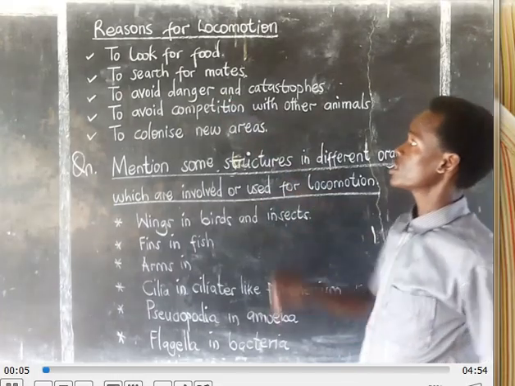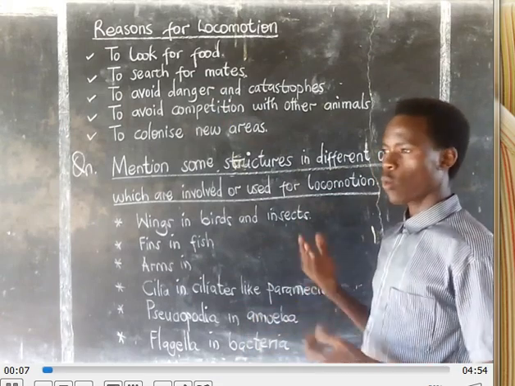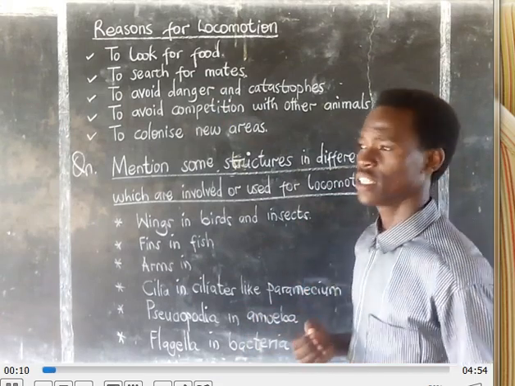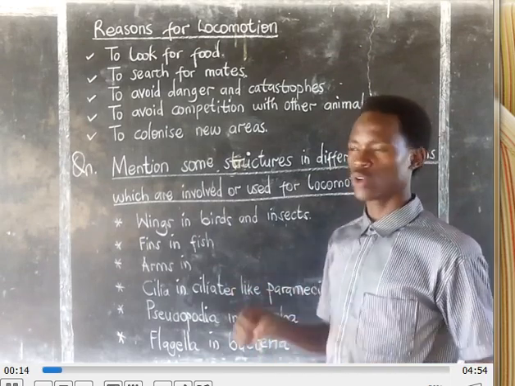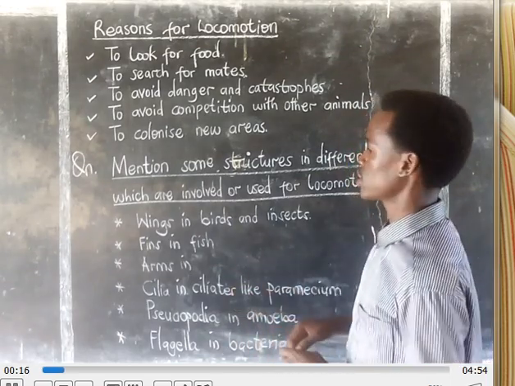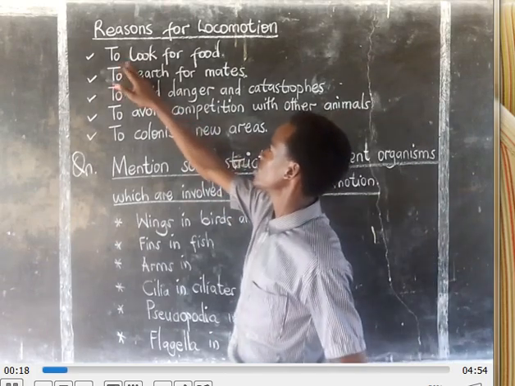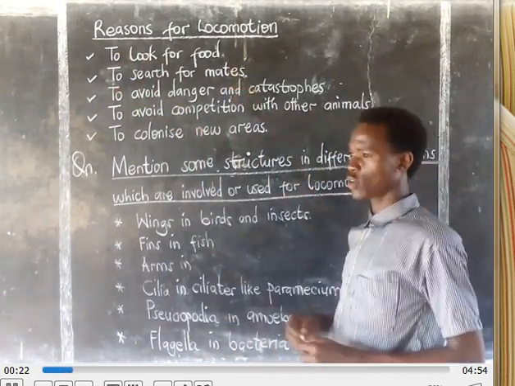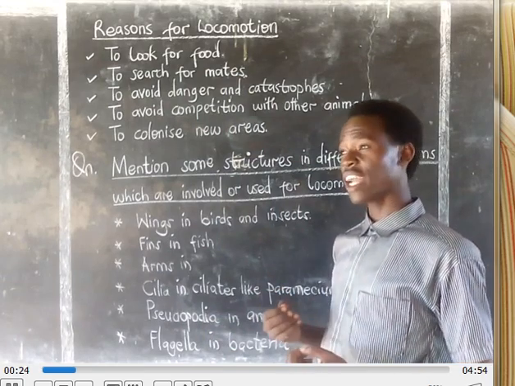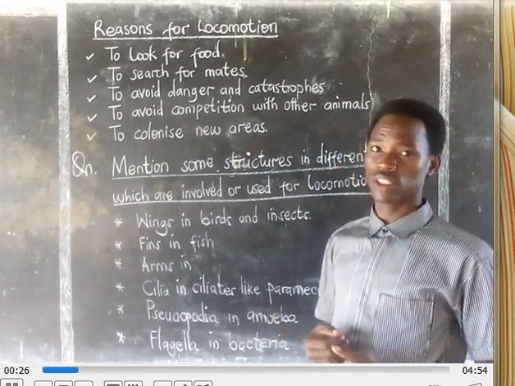Let's look at the reasons for locomotion. Why is there a need that organisms should move from one place and go to another place? One of the needs is to look for food. Organisms move from one place to another with an interest of getting what to eat.